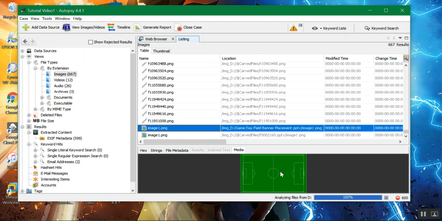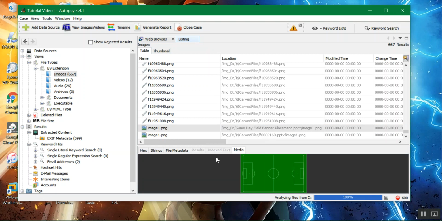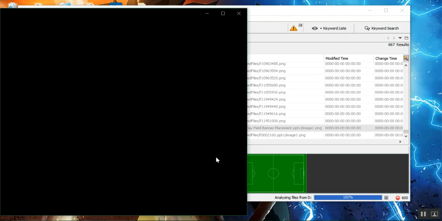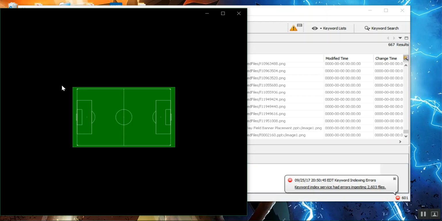It's an image of a soccer field. You could also extract the files or open in an external viewer, which is what I'm going to do. As you can see, wait for it to load up. There it is. And that's a deleted file.